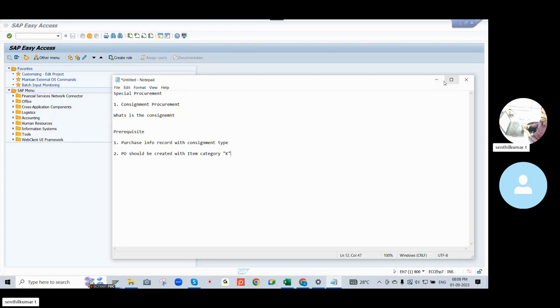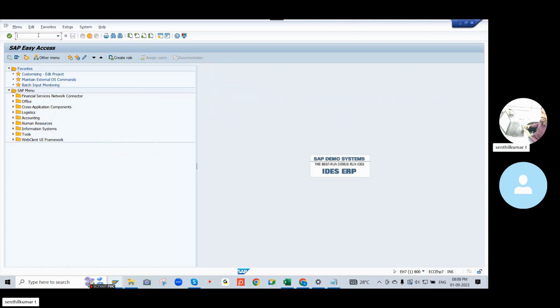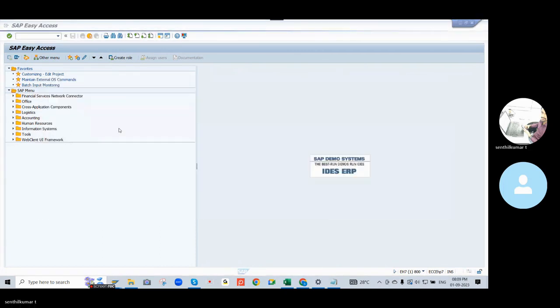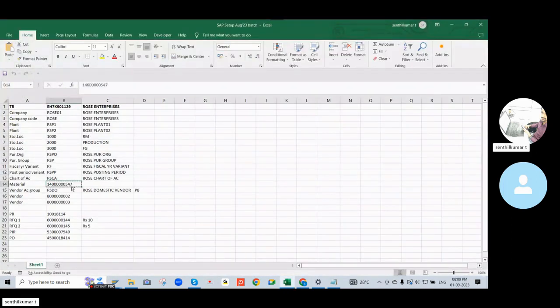So we go to the system and create the info record. Transaction code ME11 is for creating the purchase info record. We already have the material.